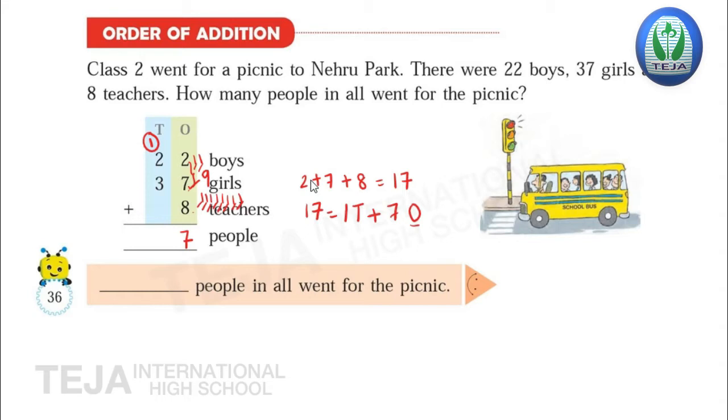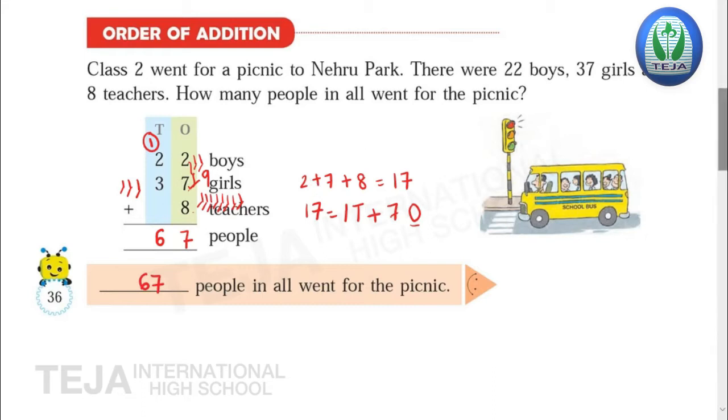So 1 plus 2 is 3. Now 3 plus 3, count after 3: 4, 5, 6. So 1 plus 2 plus 3 is 6. Now in total how many people went for the picnic, children? 67. 67 people in all went for the picnic.